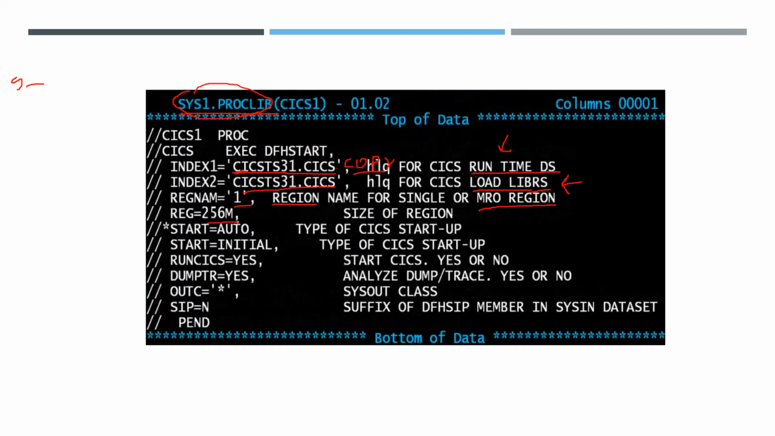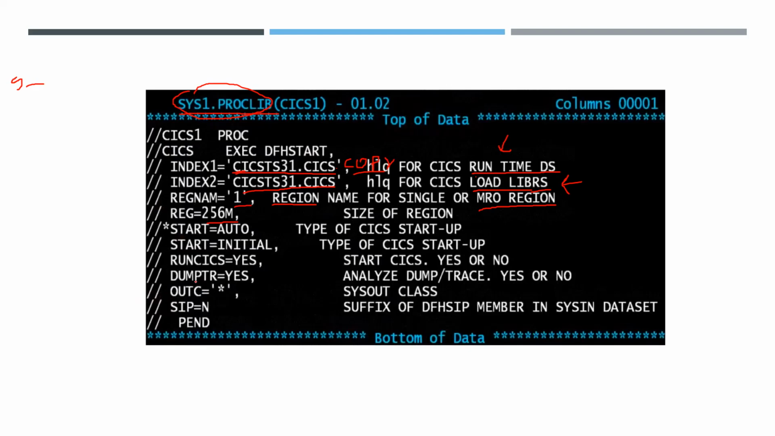Start equal to auto. These are all start parameters, start definitions. Auto in the sense it can choose warm or emergency start. Auto means we leave it to the system. If the system has a failure, then it will go with emergency start. If the system is normal, then it goes with warm start. Start equal to initial. Initial means when we are bringing up the system, KICKS, for the first time and we are installing KICKS, at that time we will perform an initial start, run KICKS. These are all start parameters.